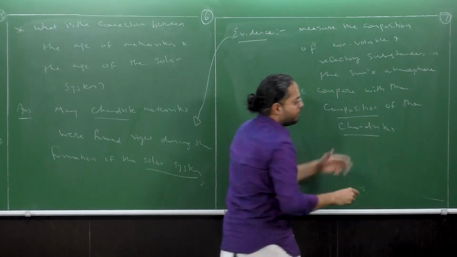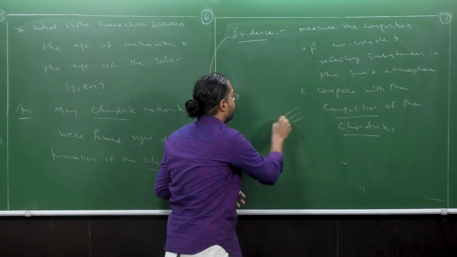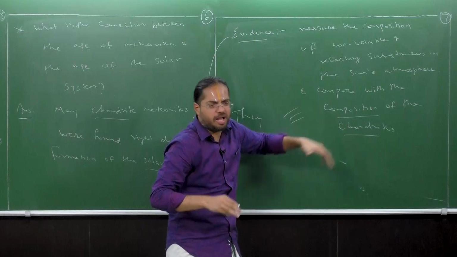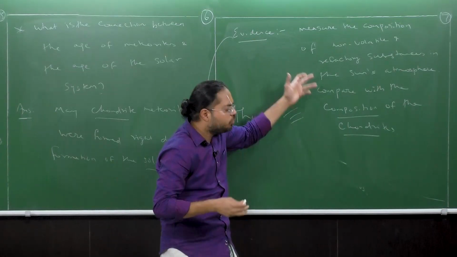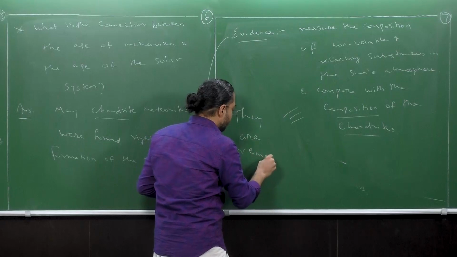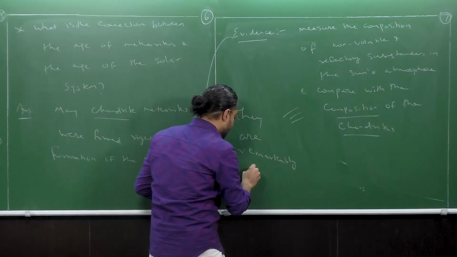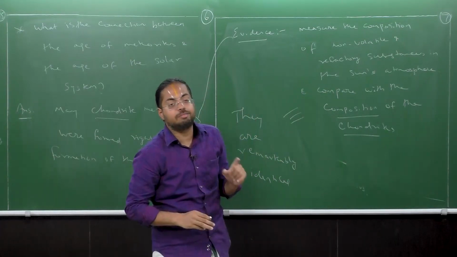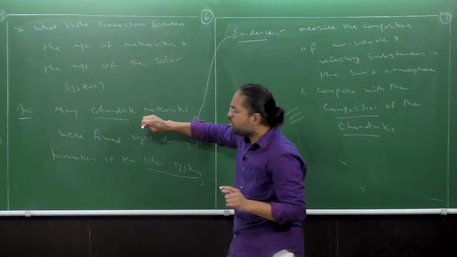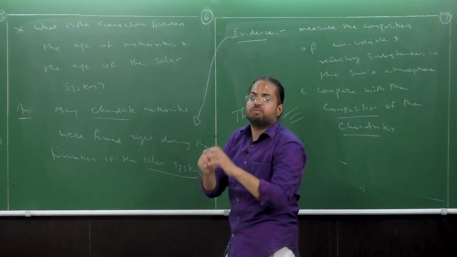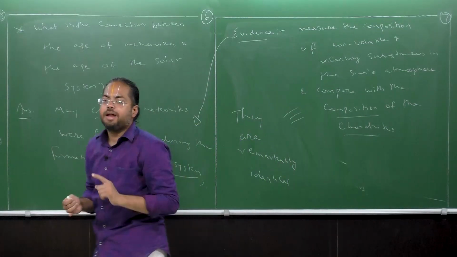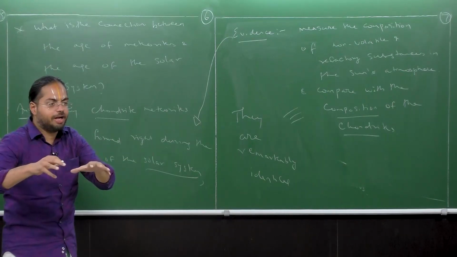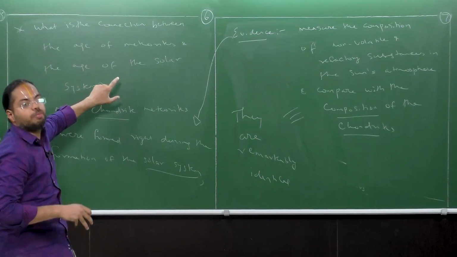Now, after doing this, you find that they are remarkably identical. I'm not quantifying it, I'm just giving a qualified statement, and it was found to be remarkably identical within some error bar, of course. So this implies that the chondrite materials, since they've been formed, have not changed at all. Point number one. And also that if the age of the meteorite is going to be something, the age of the solar system is also going to be the same.